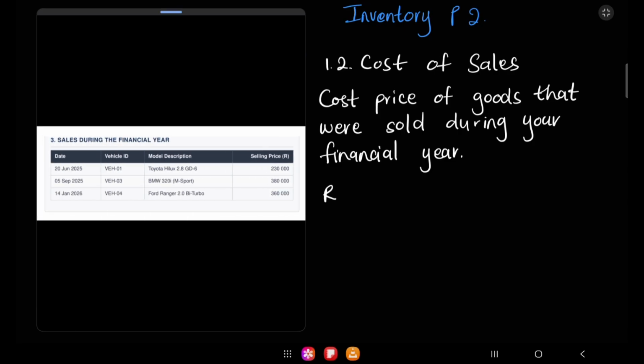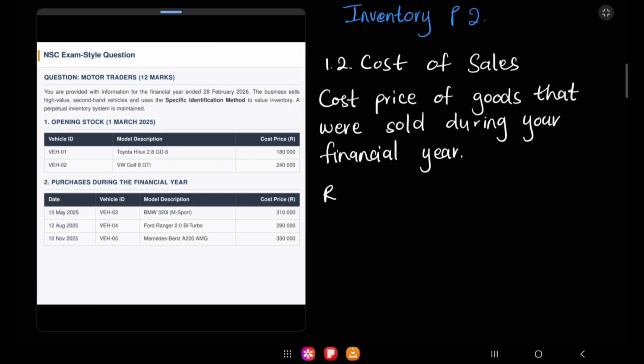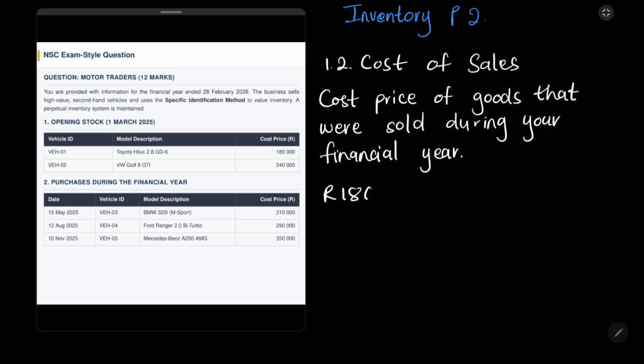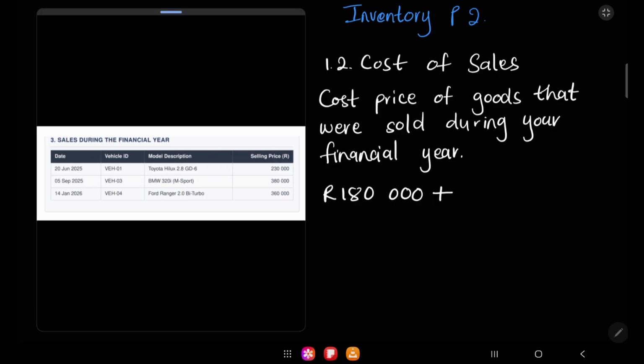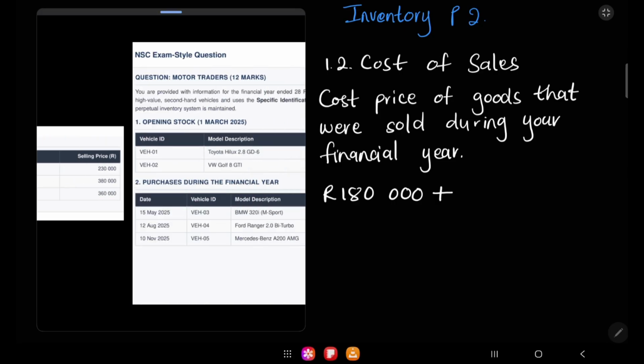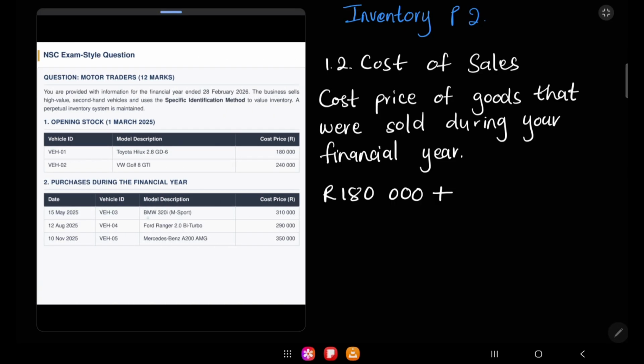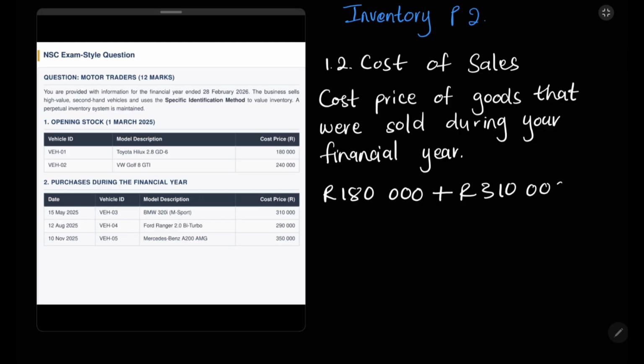a Toyota Hilux. We sold it first, vehicle 1. Let's look at vehicle 1. There it is, Toyota Hilux. The cost price was 180,000 Rand. Plus, we sold vehicle 3, which is a BMW. Let's look at vehicle 3. There it is, BMW. The cost price was 310,000 Rand.